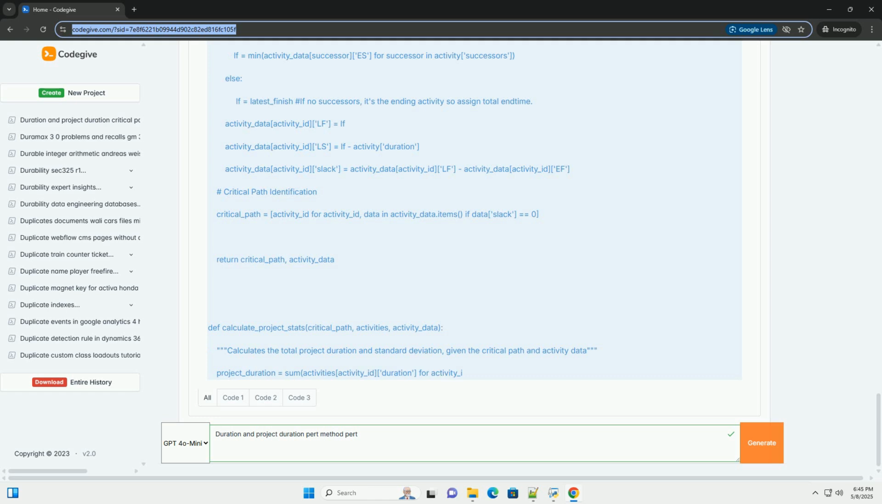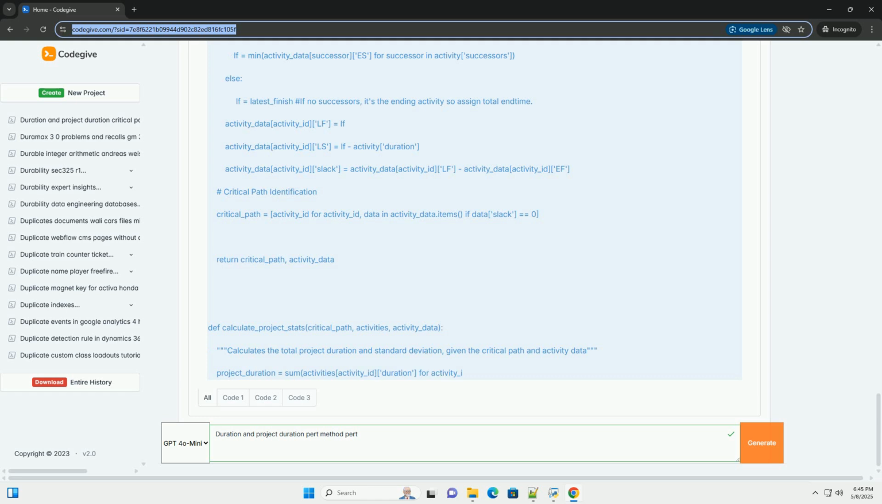Project variance, sigma squared_project, is the sum of the variances of all activities on the critical path. Sigma squared_project equals 0.5 squared plus 0.5 squared plus 1 squared plus 0.83 squared plus 0.5 squared plus 0.33 squared, which equals 0.25 plus 0.25 plus 1 plus 0.6889 plus 0.25 plus 0.1089 equals 2.5478.